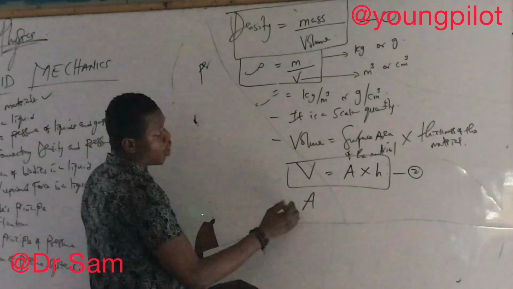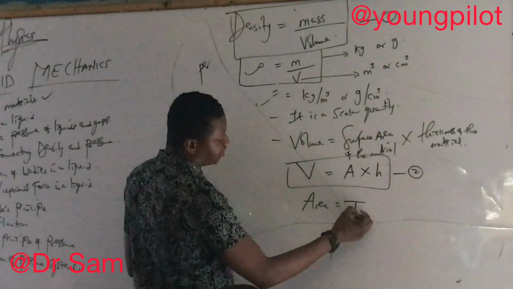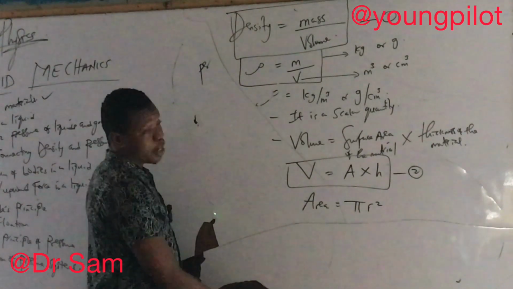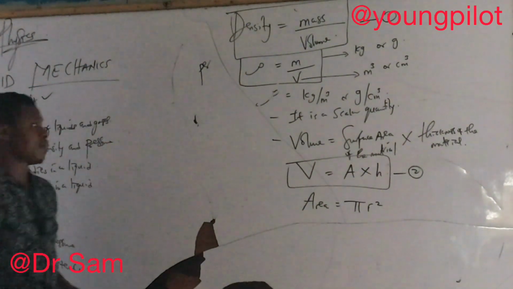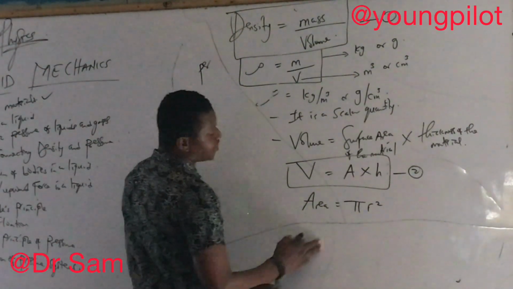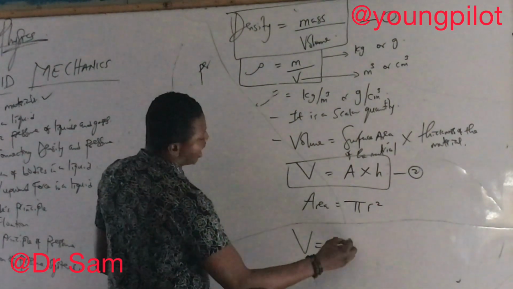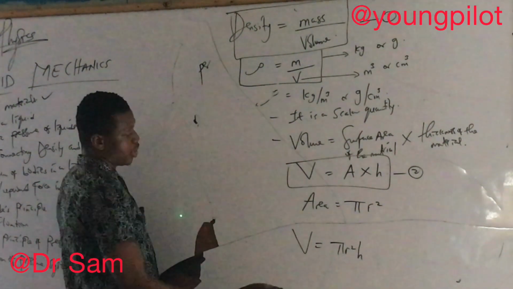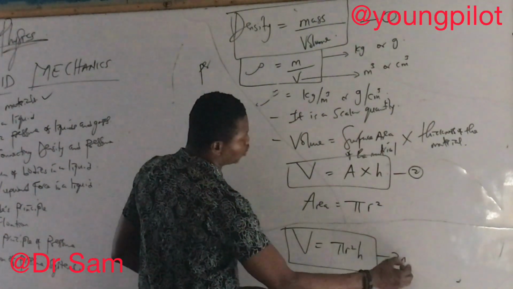In case you hear the word area, it can be represented in mathematics as pi r squared, where r can represent the radius of that material. So I can still have my volume V to be pi r squared h, for area multiplied by height h. So this is the volume. I can call this 2b.